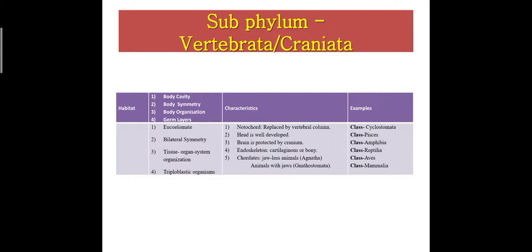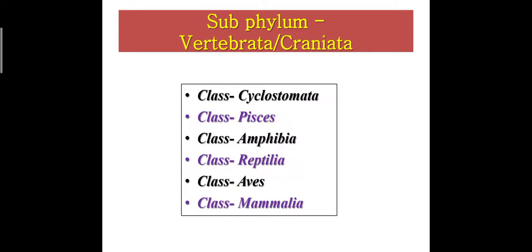Head is well developed. Brain is protected by cranium, therefore it is also called Craniata. Endoskeleton is cartilaginous or bony. Jawless animals are Agnatha, animals with jaw are Gnathostomata. Next, subphylum Vertebrata is divided into these 6 classes as we have seen previously: class Cyclostomata, class Pisces, class Amphibia, class Reptilia, class Aves and class Mammalia.